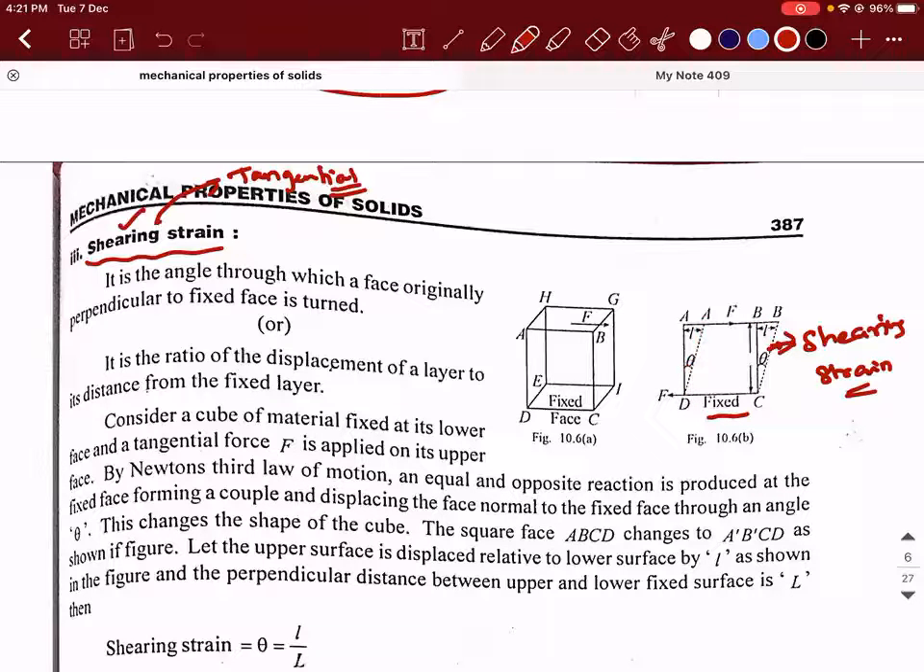Now, generally, this angle is measured in terms of radian. Let's say the distance between the two parallel surfaces is capital L. Then what I can say is tan theta will be equal to small l divided by capital L. From the triangle A dash AD, tan theta is equal to small l divided by capital L. But generally, theta will be a very, very small value, so theta will be equal to small l divided by L.